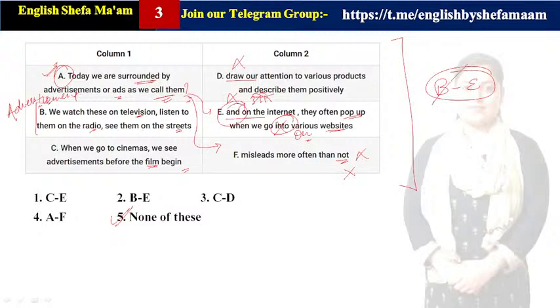Clear? So B and E is not getting correlated. C and E is making a perfect correlation over here. Clear? Why? Let me tell you the reason.